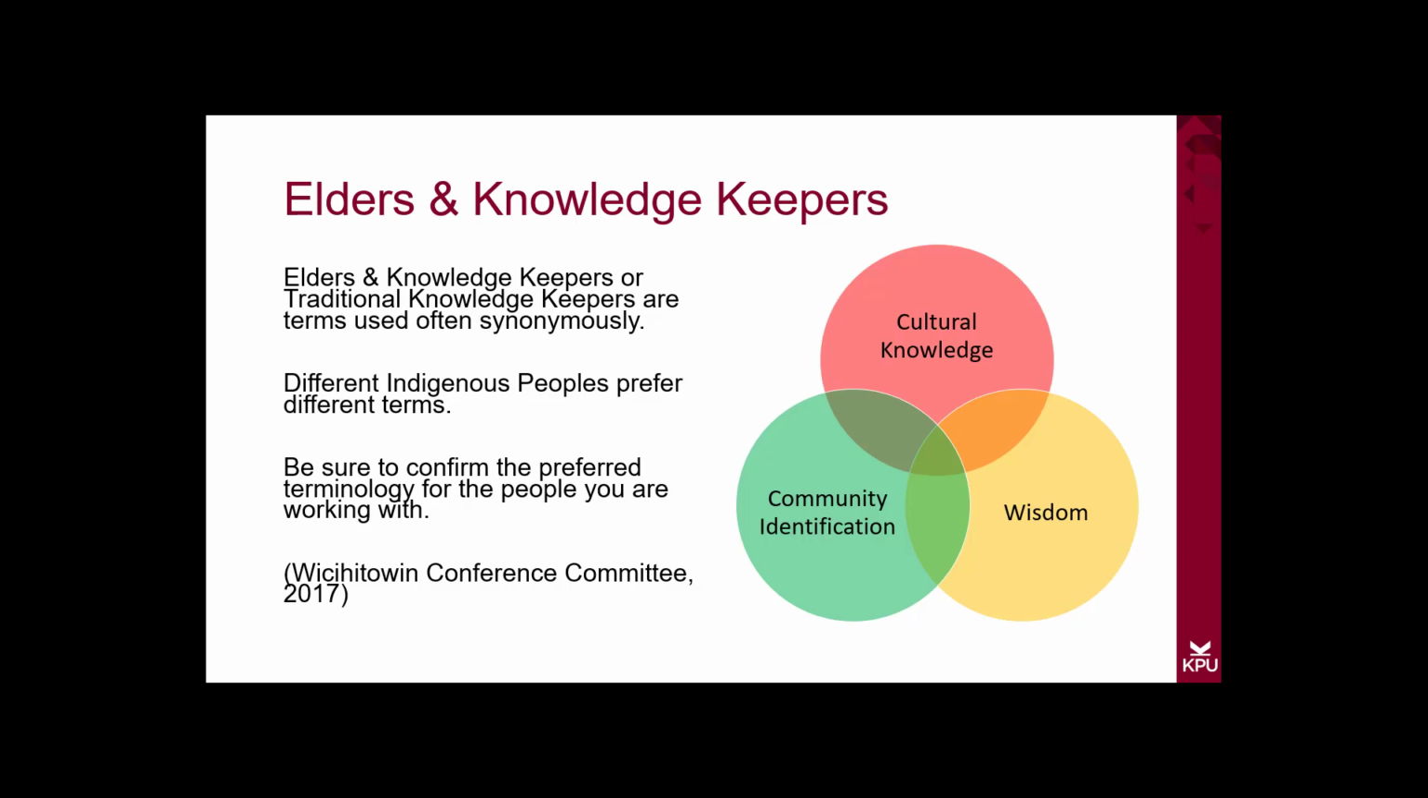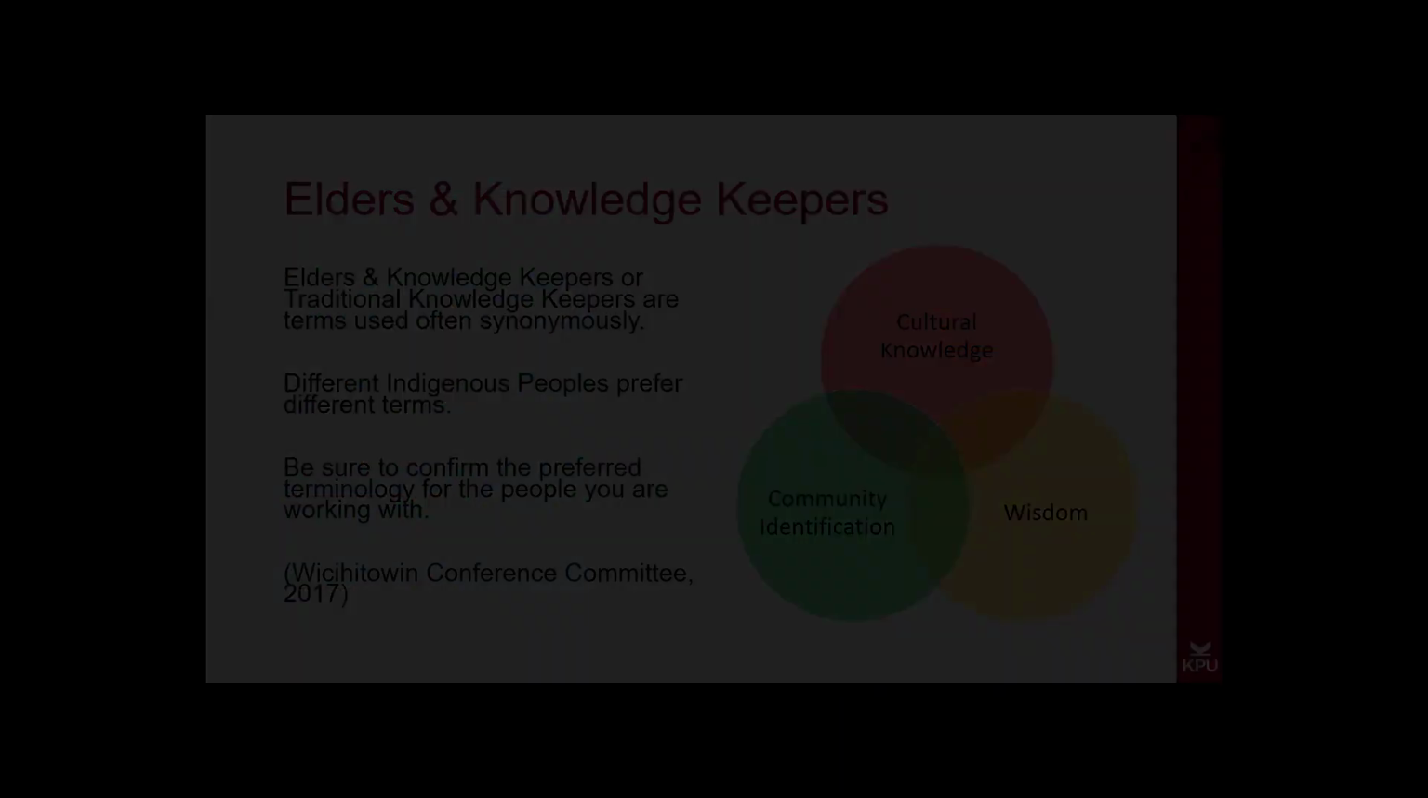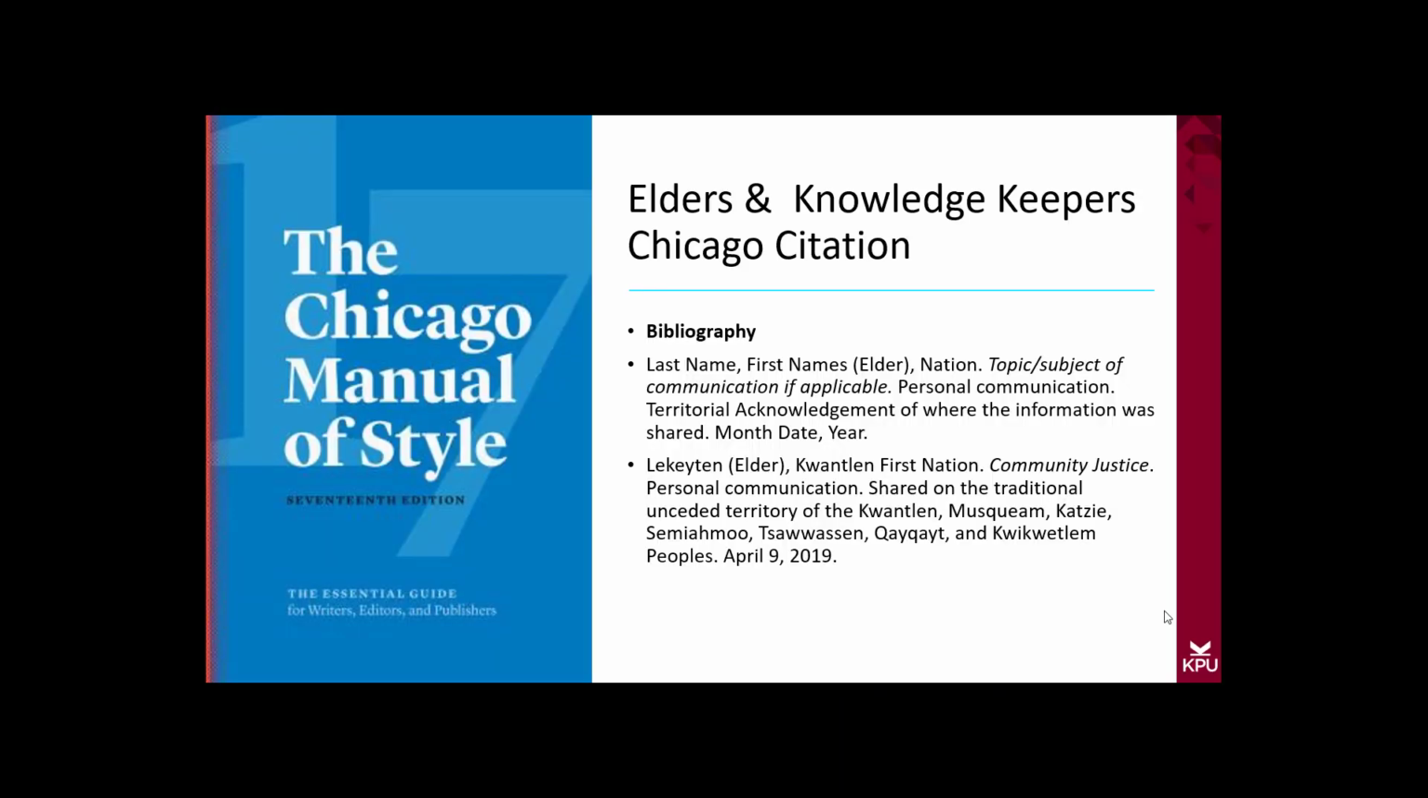We will now look at a citation style to properly attribute information to elders and knowledge keepers. The citation style we are about to review was modified by our elder in residence, Lakaten from Kwantlen First Nation. Here I would like to draw on an example of elder and knowledge keeper citation in the Chicago style. Below is an example of a bibliography template.